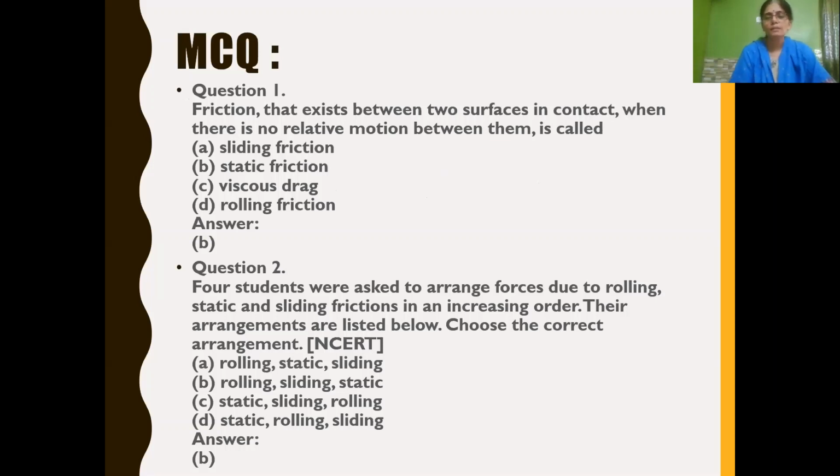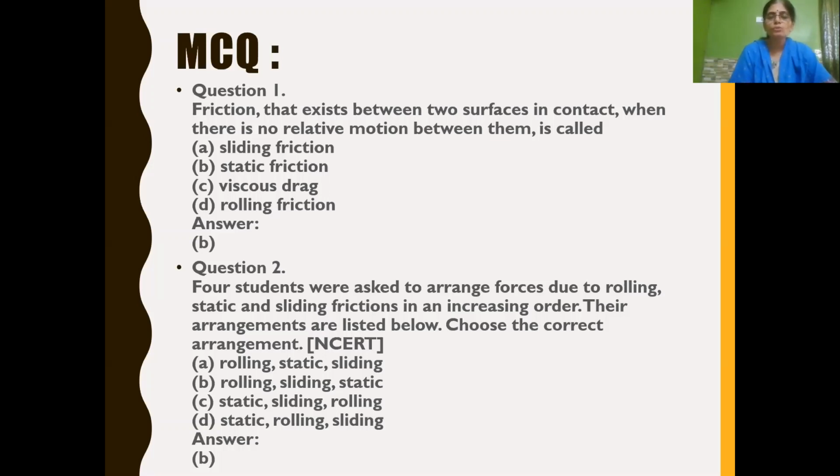Next, let us see some MCQ questions. Friction that exists between two surfaces in contact when there is no relative motion between them is called dash. When there is no relative motion, it means at rest. At rest, which type of friction exists? Static friction. The options given are sliding friction, static friction, viscous drag, rolling friction. So the answer is static friction, option B.